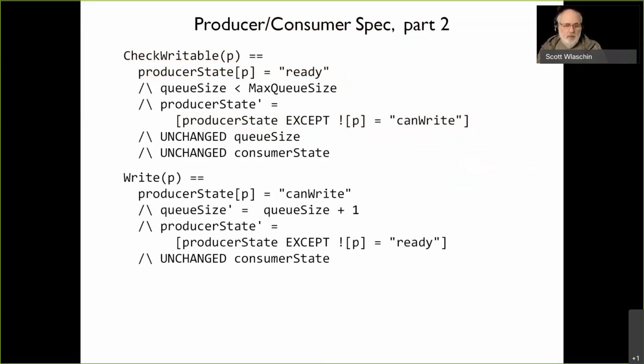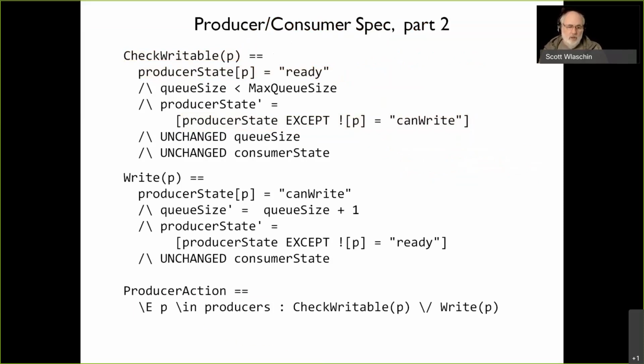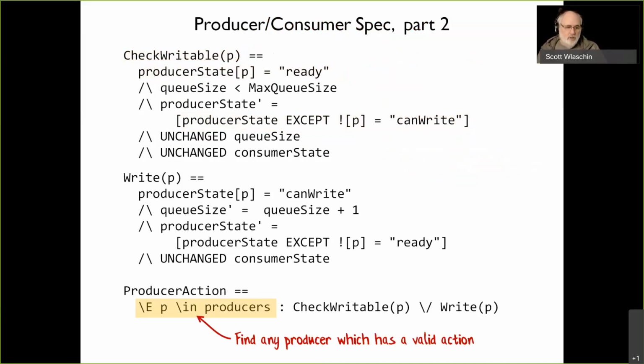Now the producer action also looks different, because we now have a lot of producers. So what we're going to do is try and find any producer that we can do one of these transitions with. Does there exist a producer in the set of producers that we can do either the check transition or the write transition? So we're just going to try and find any of the producers, and it doesn't really matter which one we pick. It's non-deterministic.